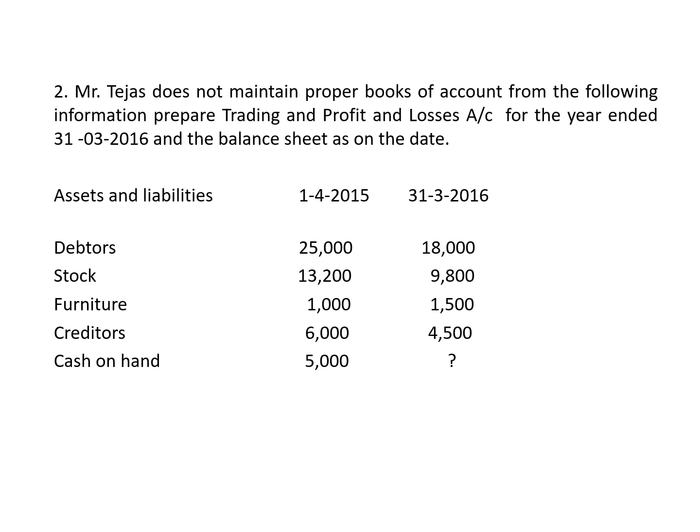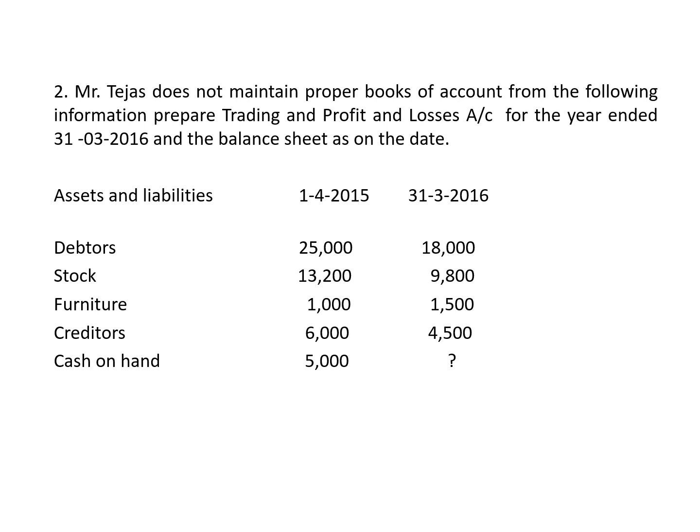Now the first item given is debtors. Opening debtors is 25,000, closing debtors given is 18,000. Opening debtors will go to debtors account, the opening balance of 25,000, and this will be taken to opening statement of affairs. Closing debtors balance is 18,000. This will go to debtors account, closing balance, and then to the balance sheet. We have to see if there is any adjustment about RBD or RDD.